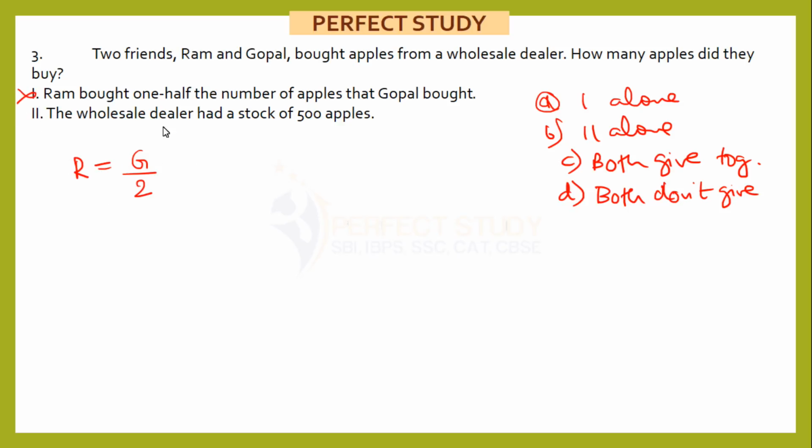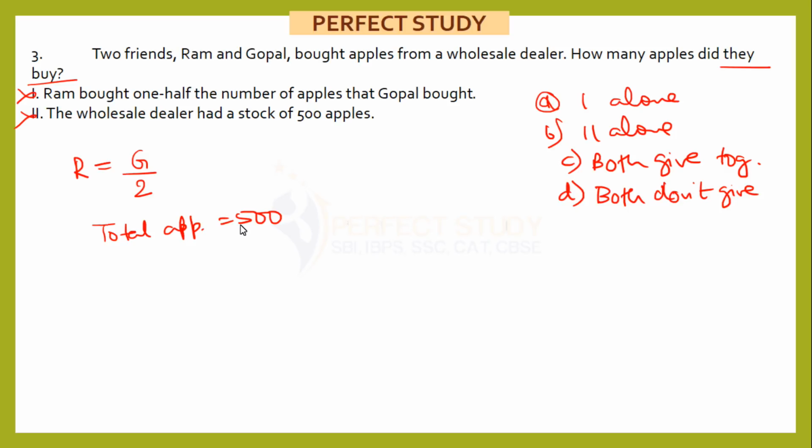Second, the wholesale dealer had a stock of 500 apples. So total apples is equal to 500. Now please do not connect this data with statement 1 immediately. I have explained that in my previous video also. That is the default tendency. Don't do that. When you are checking the second statement, forget the first statement. The wholesaler had a stock of 500 apples, but the question is how many apples did they buy, not how many apples were stocked. So we can't get it. Second also does not give the answer.